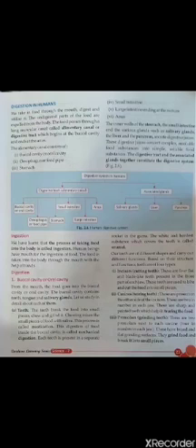So the human digestive system comprises mainly of digestive tract and associated glands. Digestive tract means the whole pathway through which food enters inside your body and through which digestion of food takes place, and this digestive tract is also called alimentary canal.